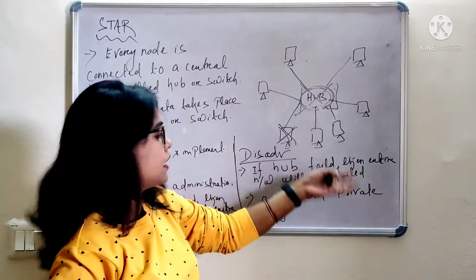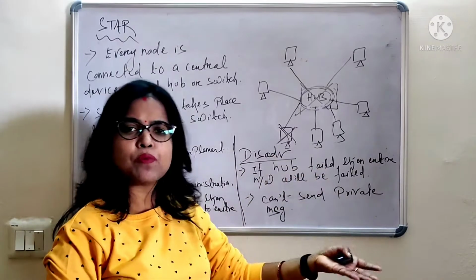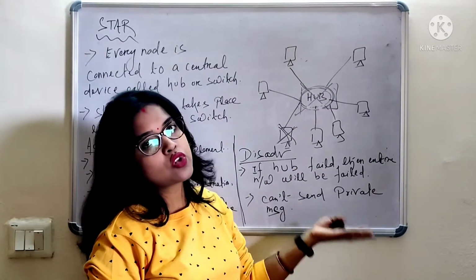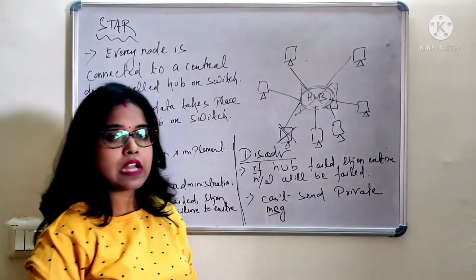So yes, of course, you can send any private message through the hub. In ring topology you can send any private message. Also in bus topology you can send any private message, and the same in the case of star topology.